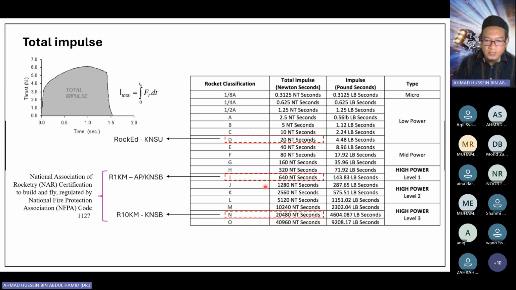So since we are in Malaysia, we are not bound to any acts or regulation yet. But if you are in the US, for example, you are required to have this certification produced by the National Association of Rocketry if you want to build or fly this high power rocket. And this certification is regulated by the National Fire Protection Association, code 1127. So that is why we are not giving you the opportunity to build your own engine, because this is considered high power. So you need experience to produce this motor.